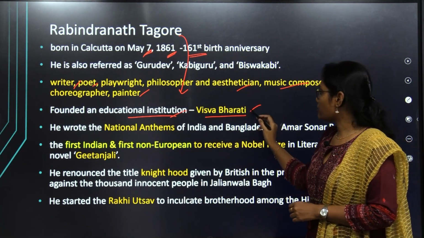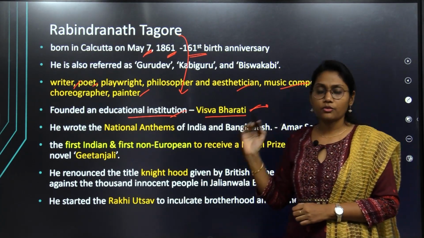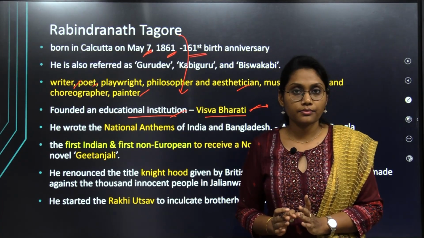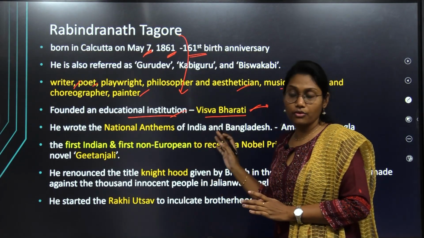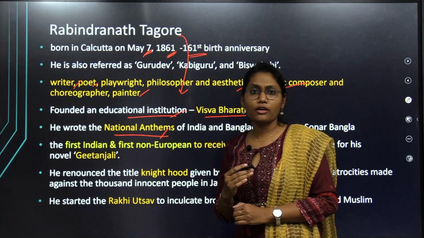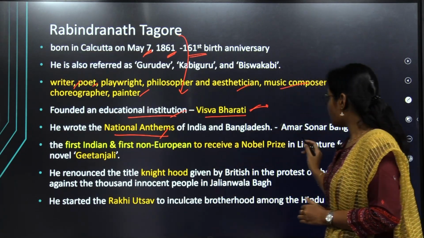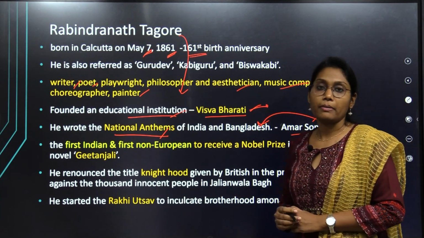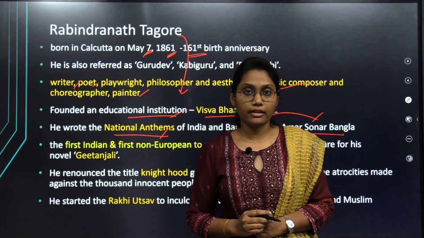Vishwa Bharati was very famous at that time for providing free education even to girls. It promoted that type of education. He also wrote the national anthem of India, Jana Gana Mana, and also Amar Sonar Bangla. It became the national anthem of Bangladesh after getting independence.